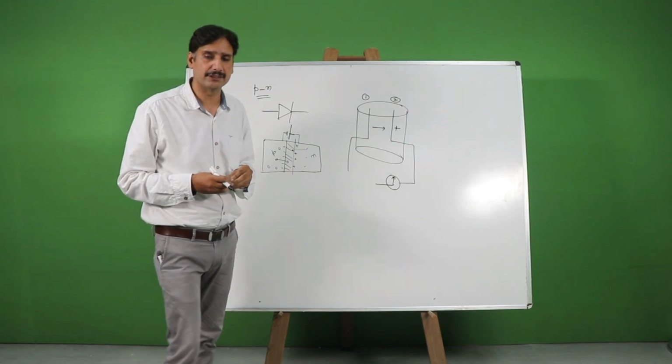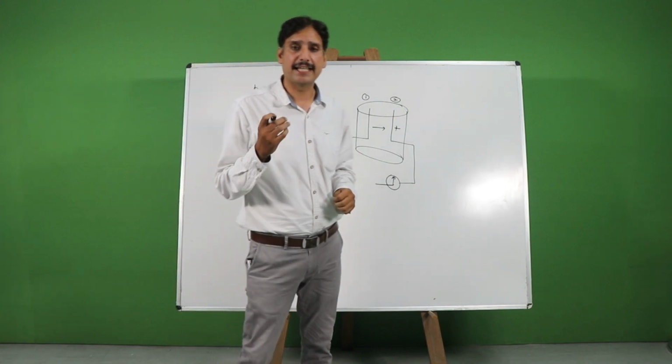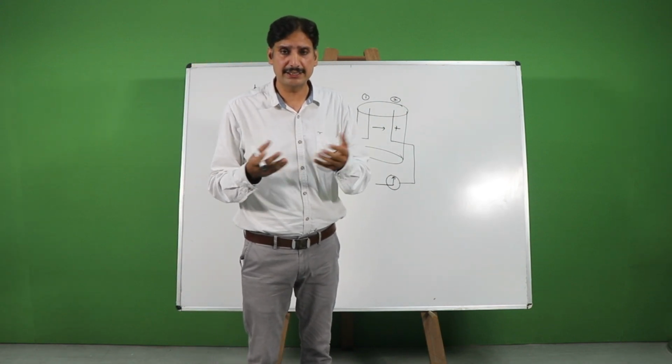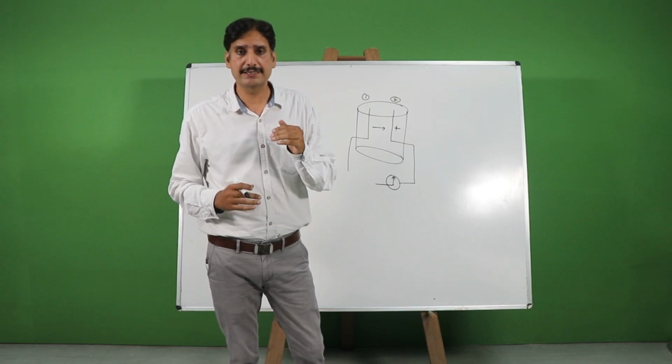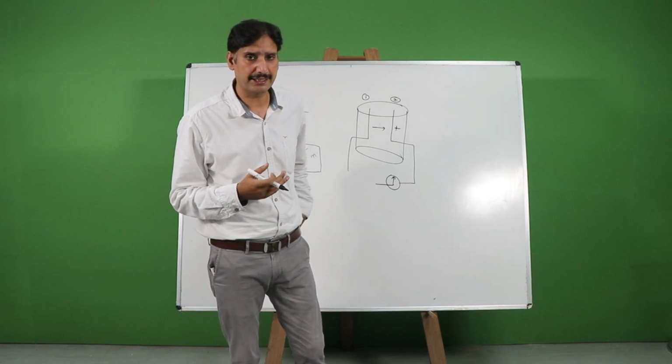So what is the Fermi level? Fermi level is that energy level below which all levels are filled and above which all levels are empty.